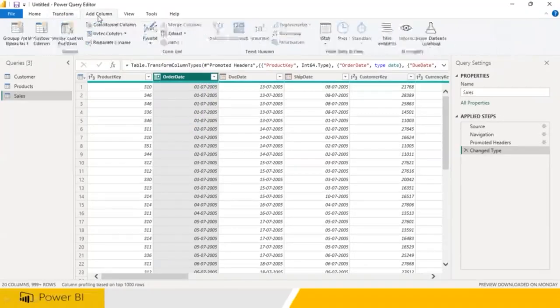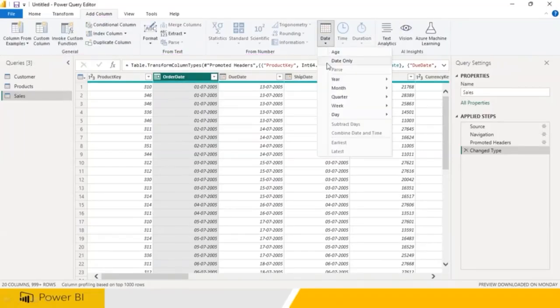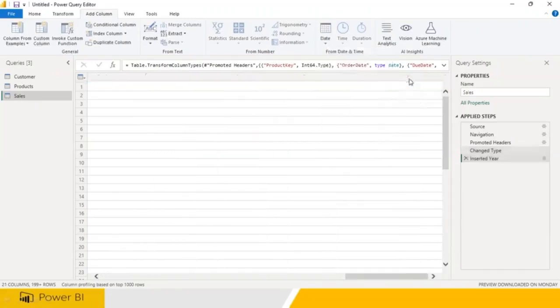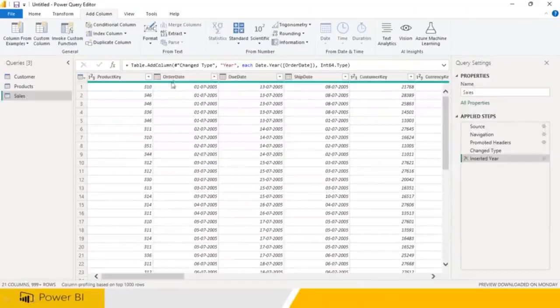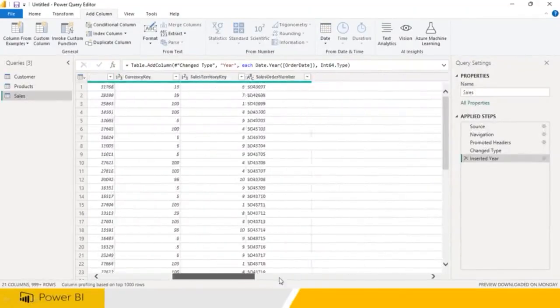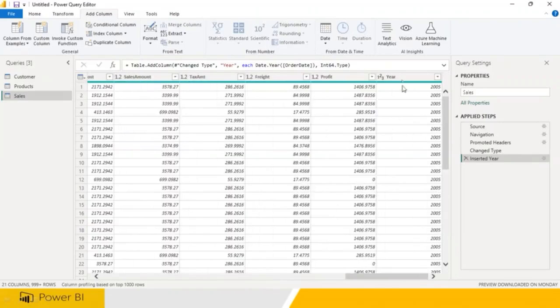Now I click on add column. Now the same options are available: general, from text, from number, from date and time. So I am going to use this add column. I click on this and say year number. Now at the end you are adding an inserted year column. So the original data is also there. Order date is there, and at the end it is creating a column called year. You can rename this, double click on this, and call it order year.